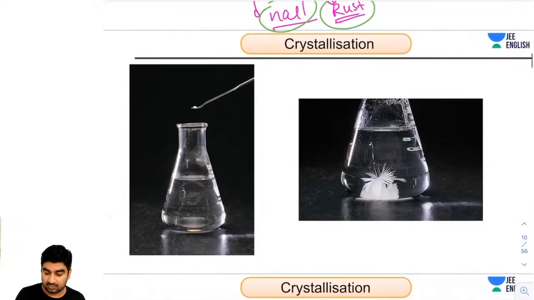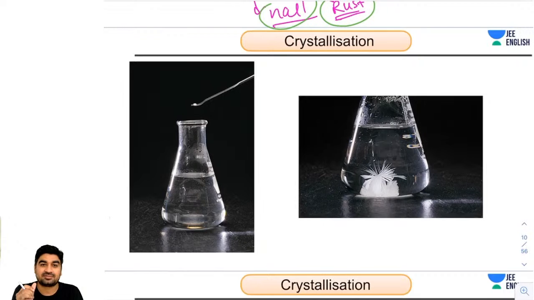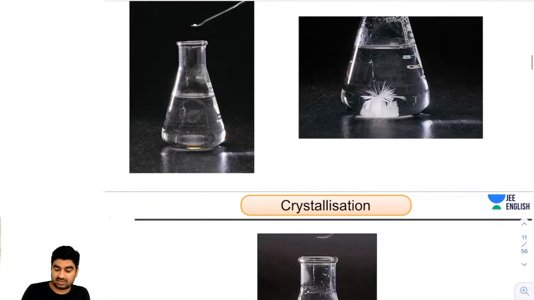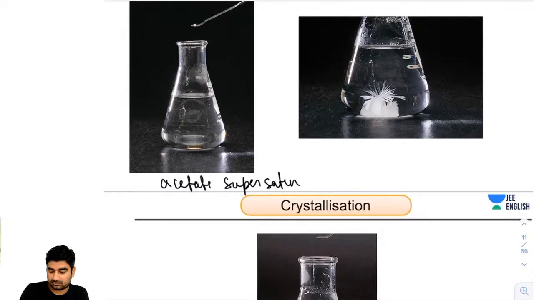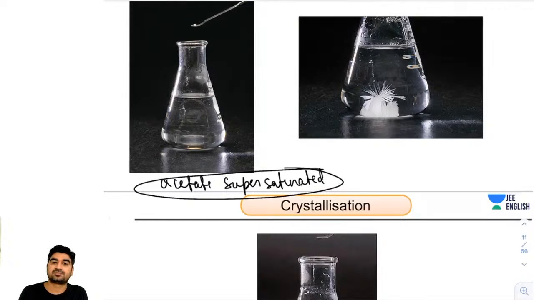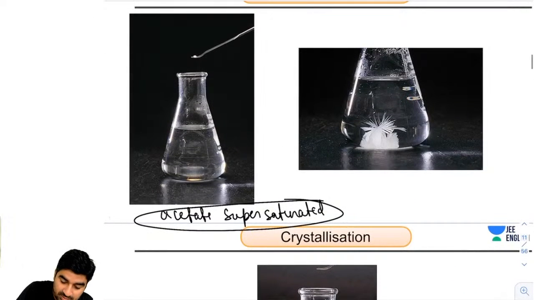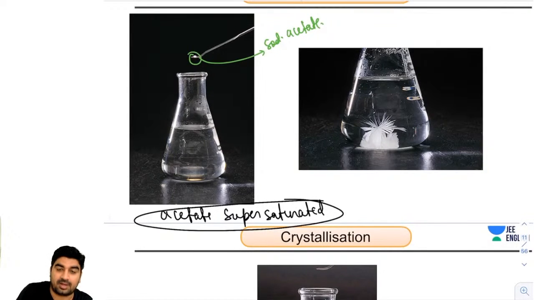So guys, here I will move on. What is crystallization? Suppose here I am taking a supersaturated sodium acetate solution. Now again I am getting sodium acetate, this small part, and this solution is supersaturated. So what will happen once I drop it? It will start forming like this.